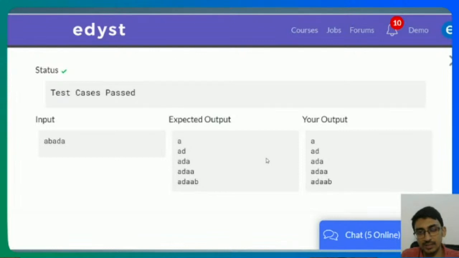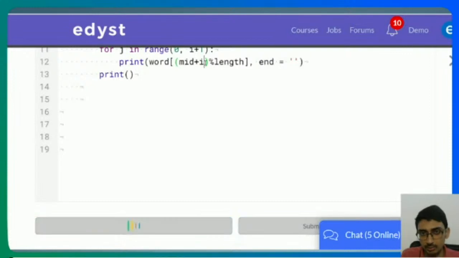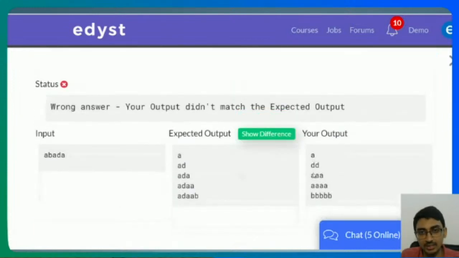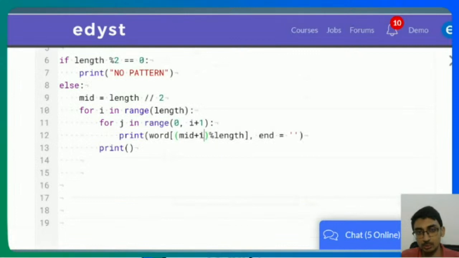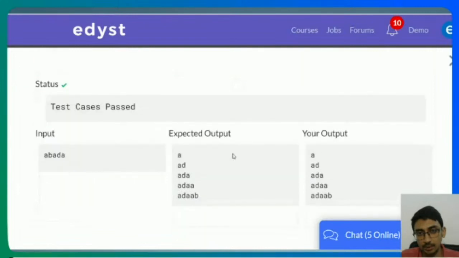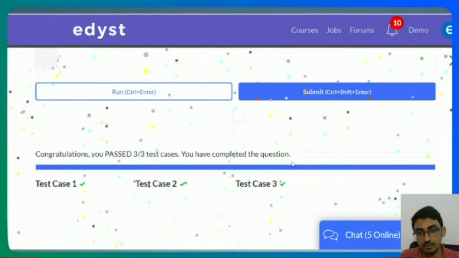How did I know that I did mid plus i? How did I debug? Everybody look at this. I did A, D, D, A. So it was printing this, even though I'm repeating 3 times, that is j is changing. What I'm printing is not changing, which means that it's not dependent on j, means that I missed something in my j loop, right? That's how I debugged this. So I went up and I said, yeah, this was supposed to be j, but I put i. Now I put j here. Now if I run this, it works out. And if I submit it, it also works out over here.